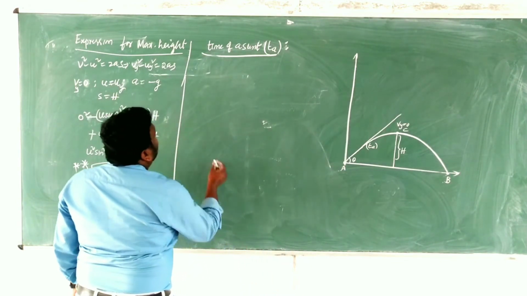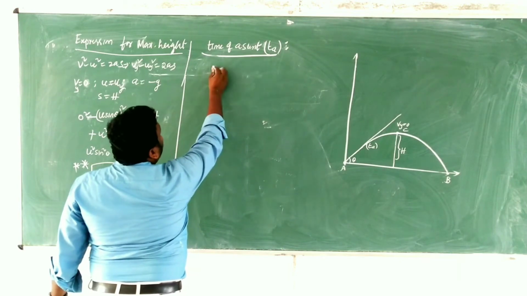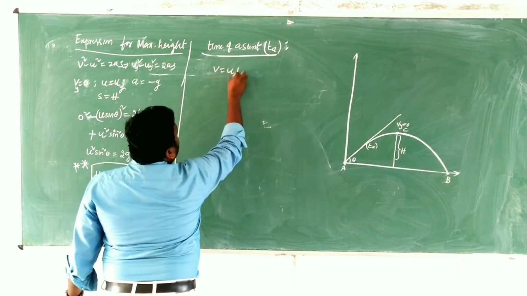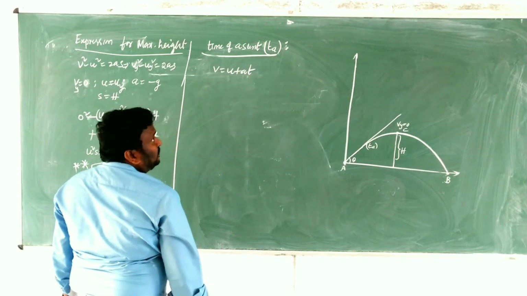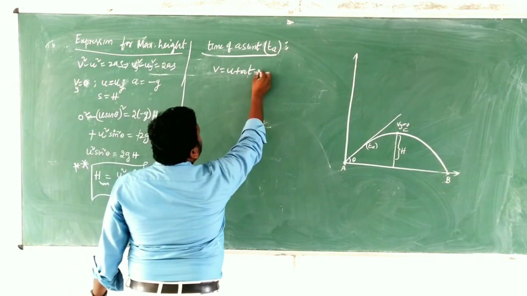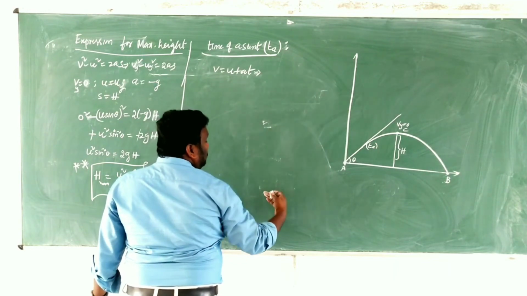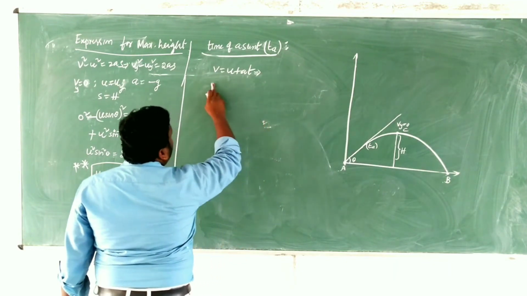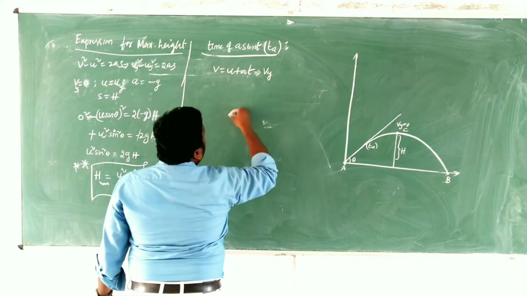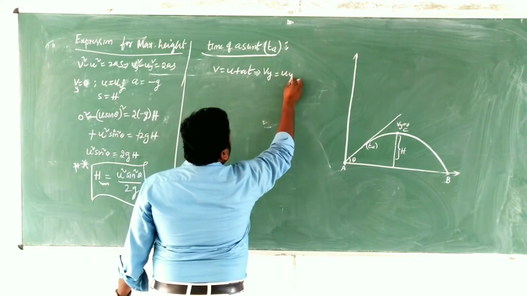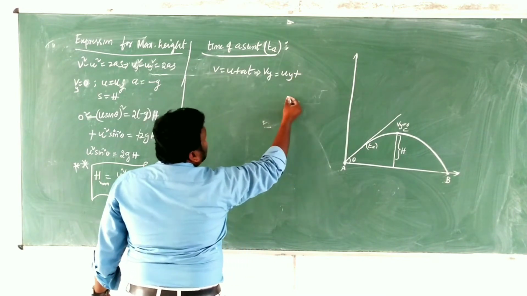So for that we are going to take the equation v is equals to u plus at. In this case also, for time of ascent we are going from the ground to the maximum height. That's why we will go with respect to the y axis. We write Vy is equals to uy plus at.